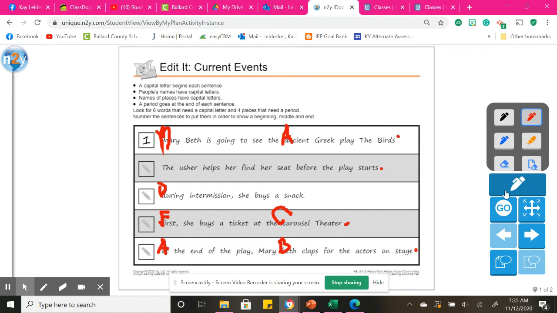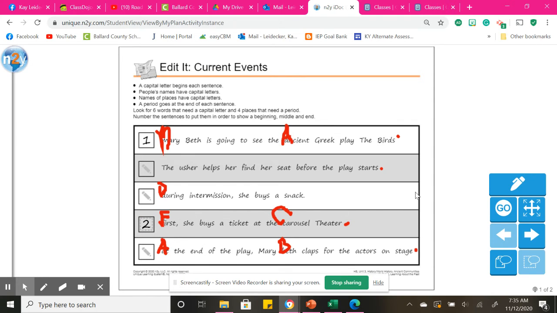Next, we will place them in order of the events as they would happen. The very first thing, she is going to go see the ancient Greek play, The Birds. First, she has to buy a ticket, so that would happen next. And then she would be taken to her seat, so the usher helps her find her seat. That would happen next.